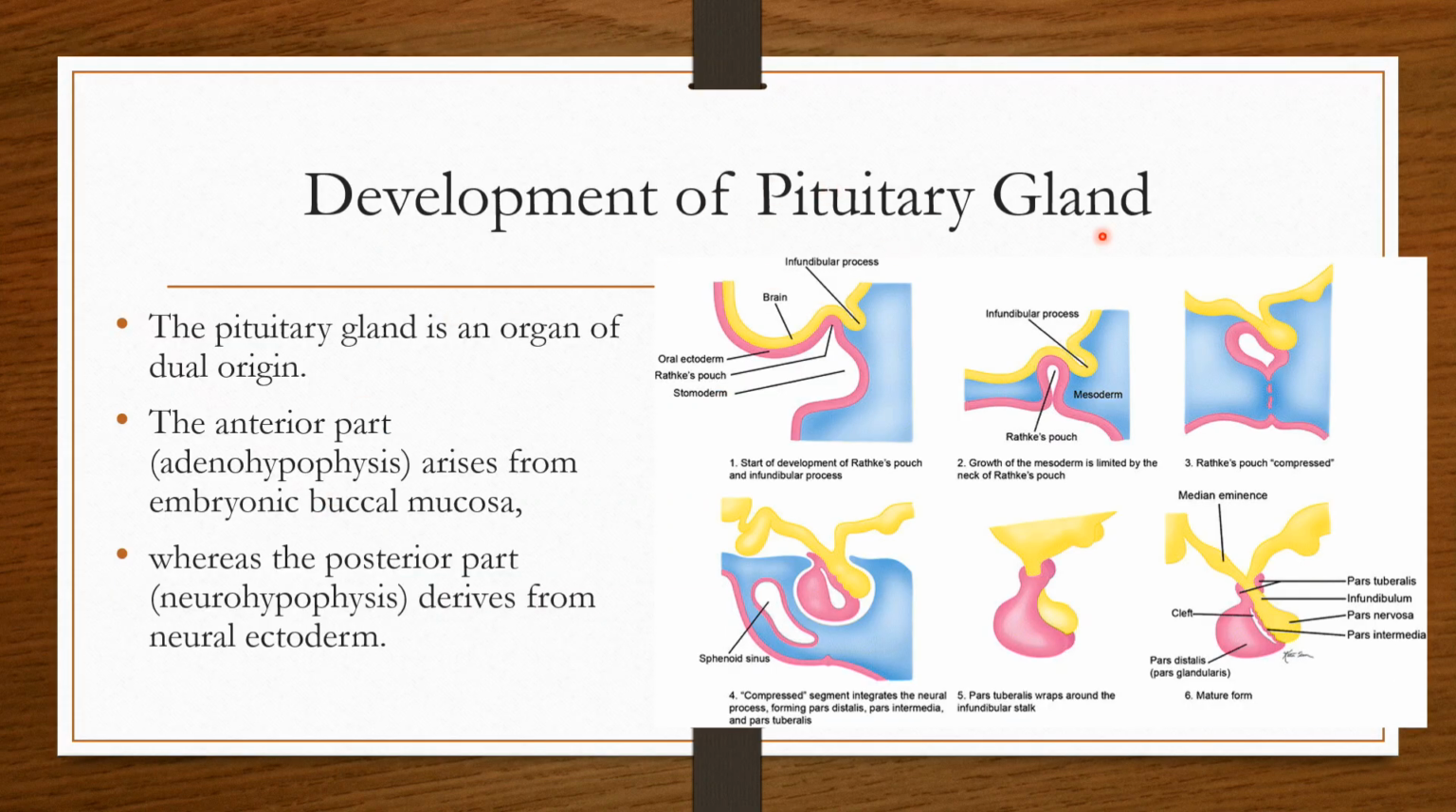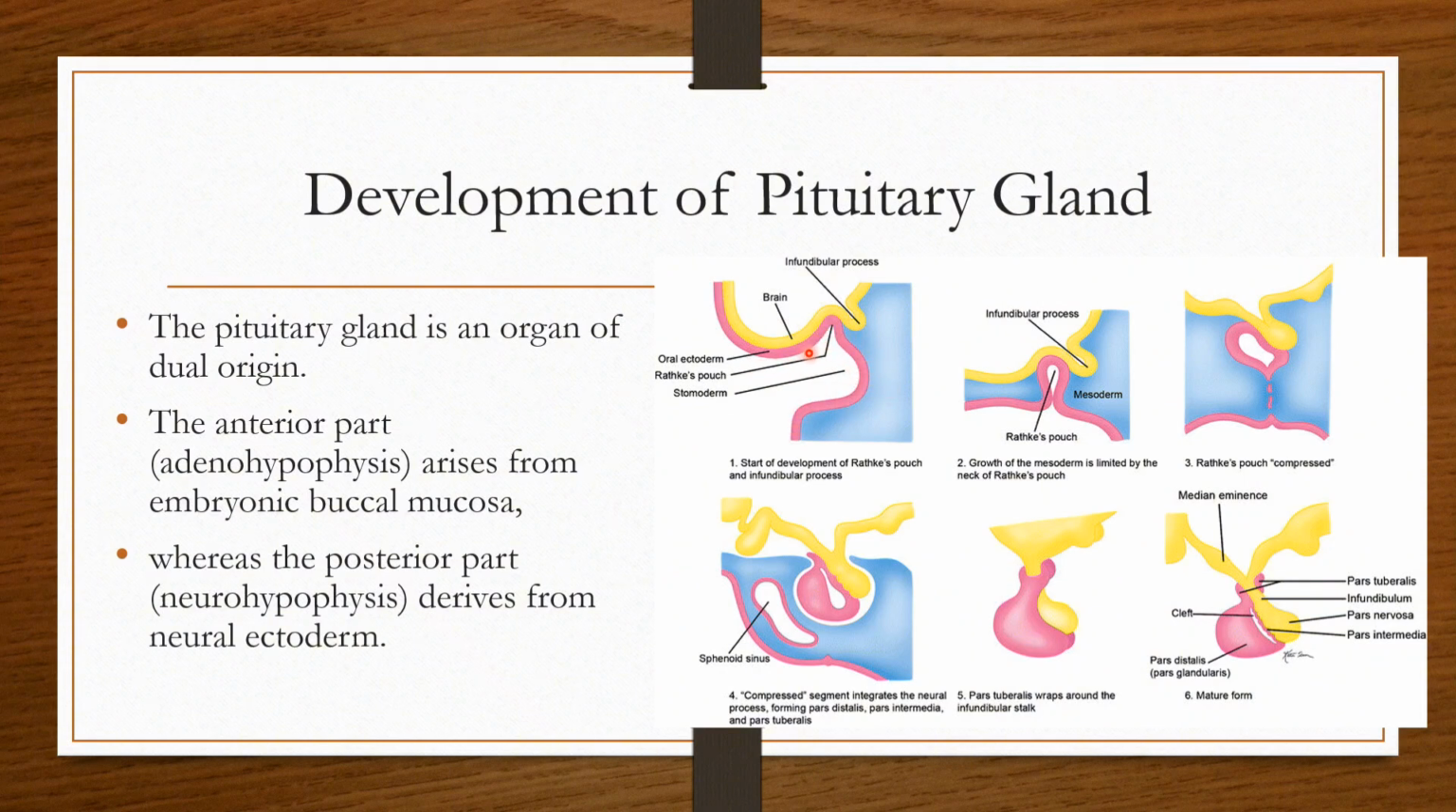First of all, the development of the pituitary gland, also called the hypophysis cerebri. The pituitary gland is an organ of dual origin. This is also an important MCQ you must know. The anterior part of the pituitary gland is developed from the embryonic buccal mucosa. This is called the adenohypophysis.